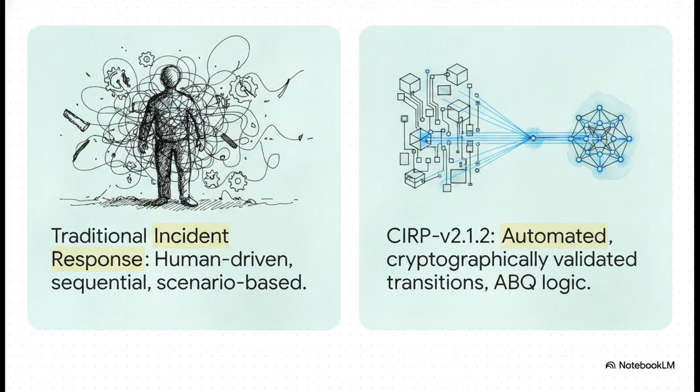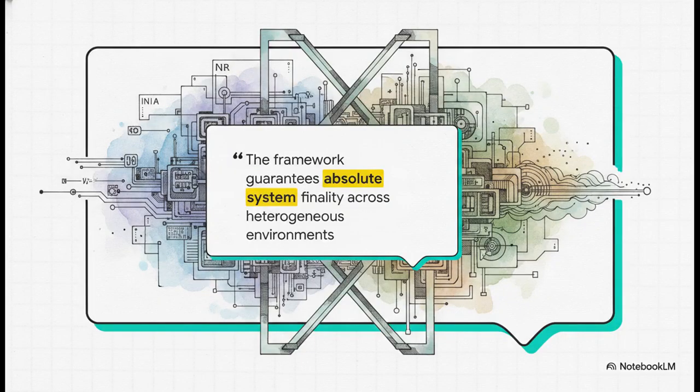So instead of a human sitting there making a decision, the system uses this brilliant answer-before-question logic. It literally already knows the deterministic outcome before an event even fully unfolds. It evaluates these predictive states to match causal trajectories, which ensures the response operations execute as bit-exact transitions across all the distributed nodes. There's a quote from the documentation that hits the nail on the head.